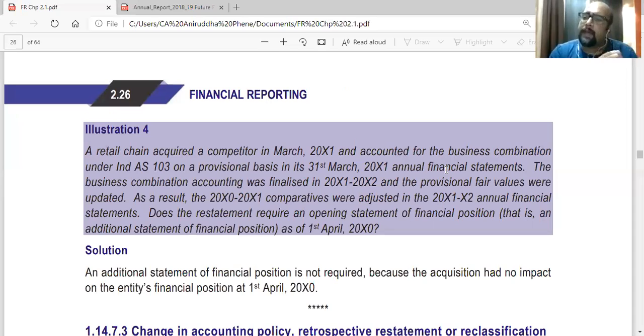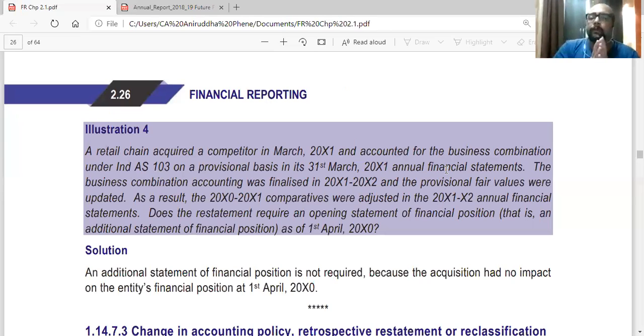And the agreement, the business combination, the amalgamation, was finally finalized in the next year. And the fair values, the provisional values which were taken earlier as estimated values, were now updated. As a result, the comparatives of the year in which they made the provisional figures were adjusted in the annual financial statements.